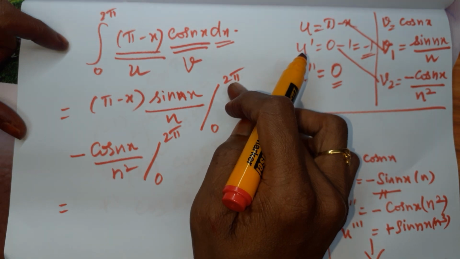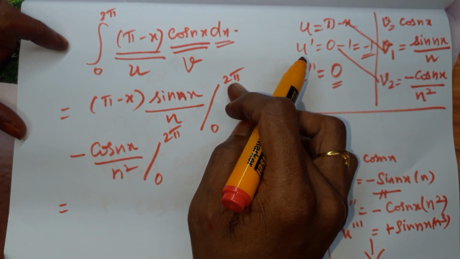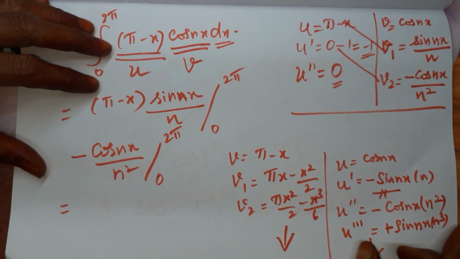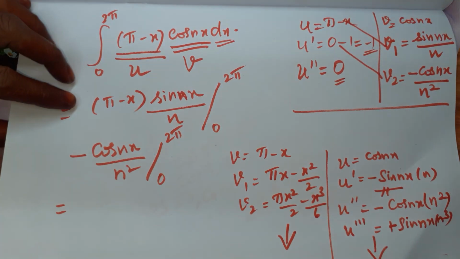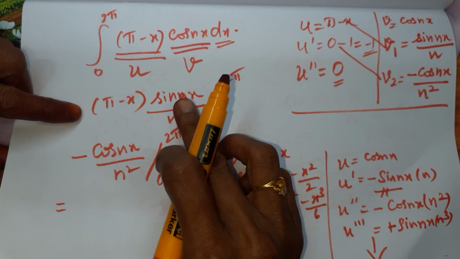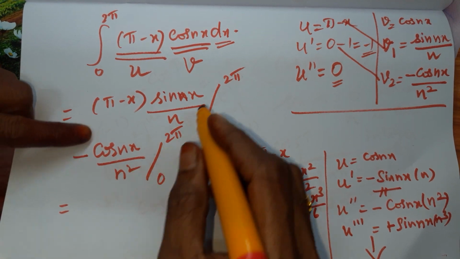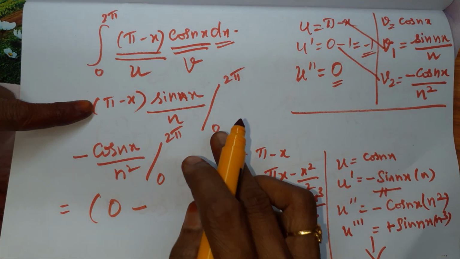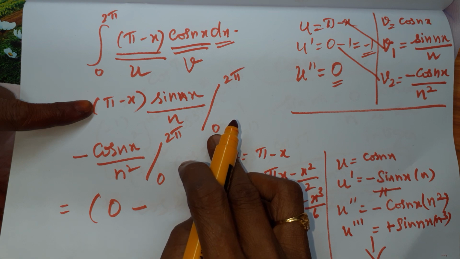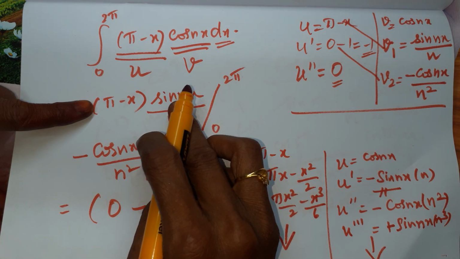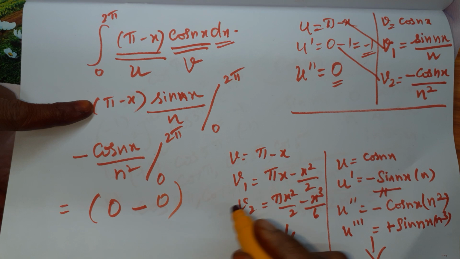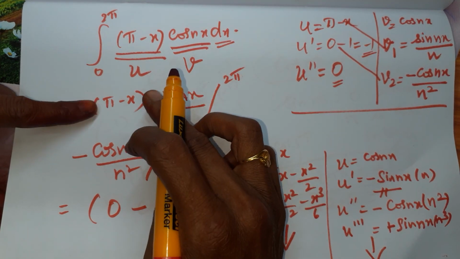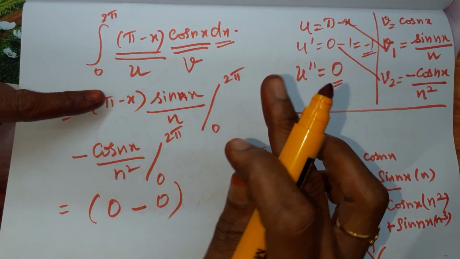2 pi. Already we know that sin n pi or sin 2n pi is always 0. So when I substitute 2 pi, this will become 0. When I substitute the upper limit, it is 0. Minus, when I take 0 as the lower limit, we know that sin 0 is always 0. So when we substitute both the limits, this value will become 0. The first one will vanish.